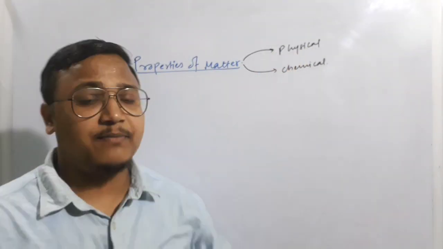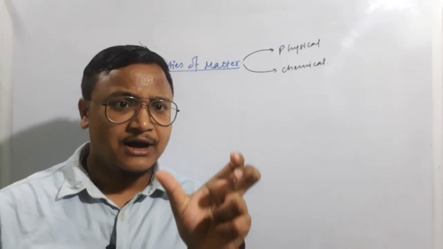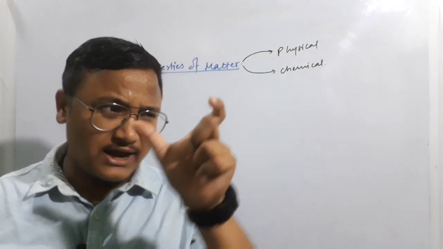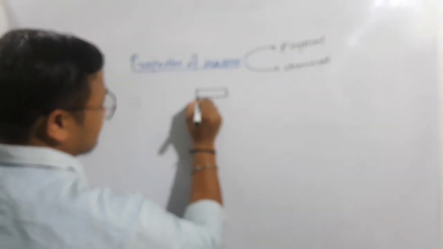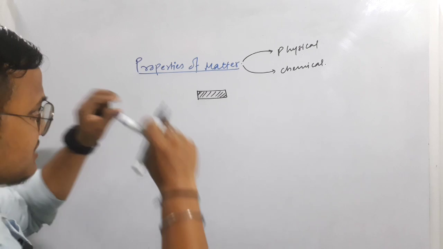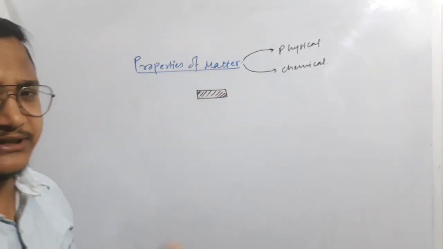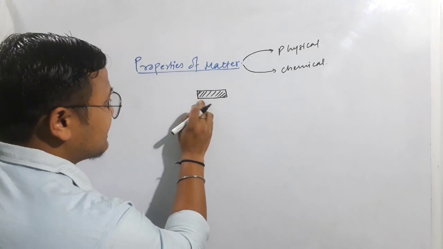Now students, when we are talking about the physical property of any matter, it means that these are some measurable properties just by looking at the matter, without changing the composition. Consider you are having a rod here, or say this box here. If you are supposed to discuss the physical property of this, you just have to look at this particular matter and describe whatever is describable. Clear?